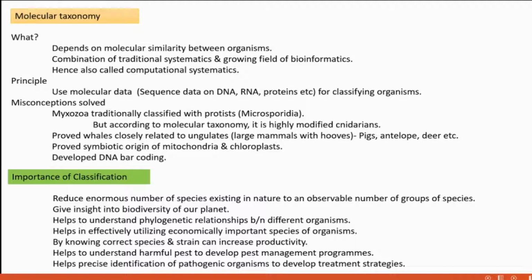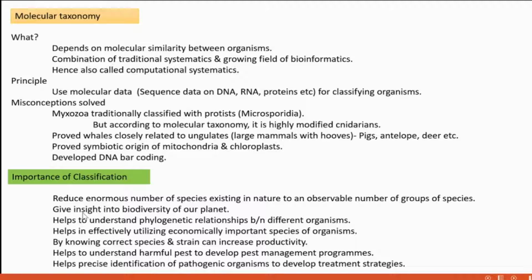We group organisms having similar properties into several species. So in that way, the process of observing and understanding these numerous species becomes very easy.